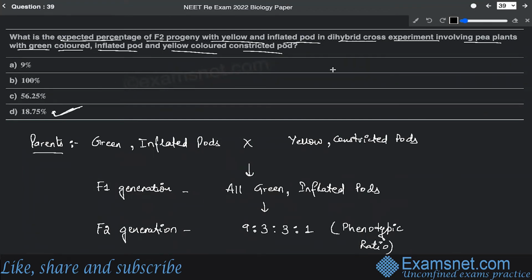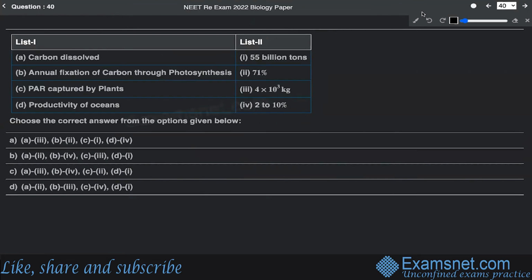All right. Now, the next is question number 40. Again, this is a match the column kind of question, where list 1 and list 2 have been given, and you need to match them up. Option A states carbon dissolved, which is related to 55 billion tons, 71%, 4 into 10 to the power 3 kgs, then 2 into 10 to the power 10%. Now let me tell you that the total carbon found dissolved in the entire ocean is 71%. So carbon dissolved in oceans, you can say.